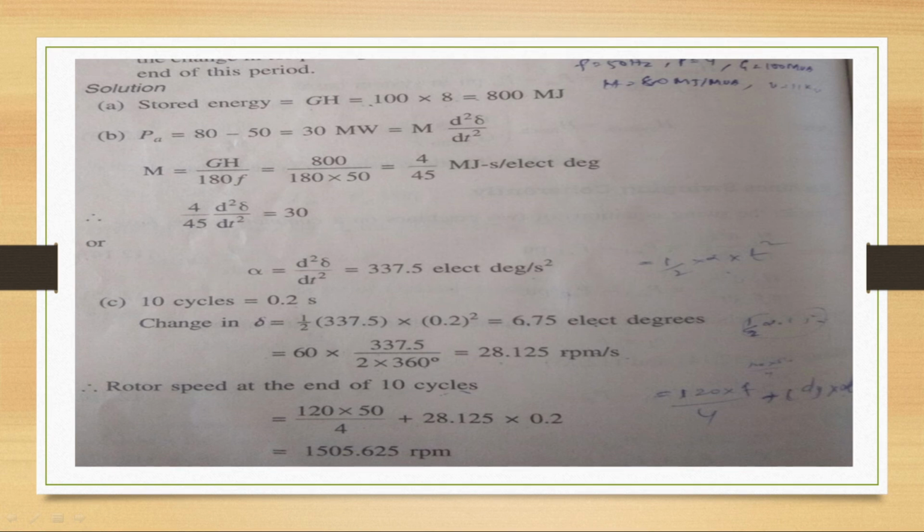Third one, 10 cycles is 0.2 seconds, because frequency is 1 by time period. So change in delta is equal to half into 337.5 into 0.2 square, that is 6.75 electrical degrees. And this is equal to 60 into 337.5 by 2 into 360, that is 28.125 rpm per second. So rotor speed at the end of 10 cycles will be equal to 120 into 50 by 4 plus 28.125 into 0.2, 1505.625 rpm is the rotor speed at the end of 10 cycles.